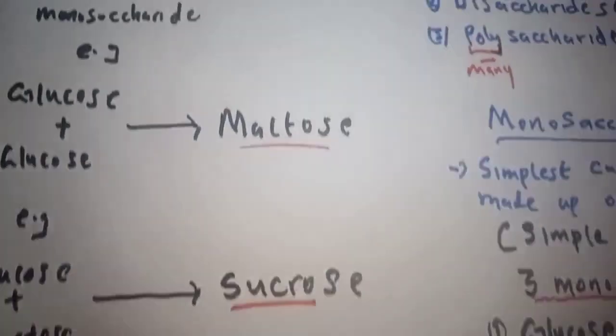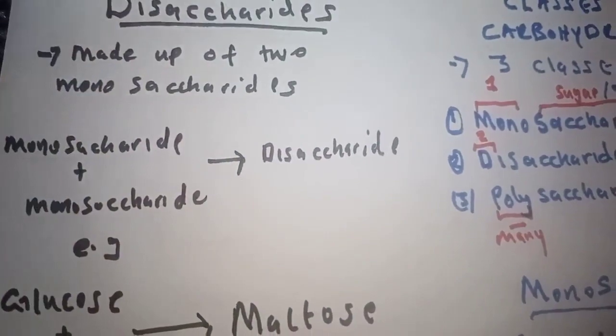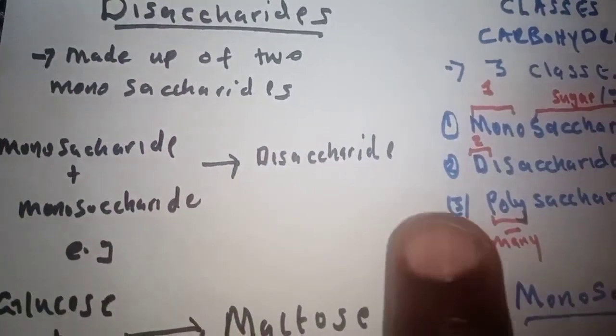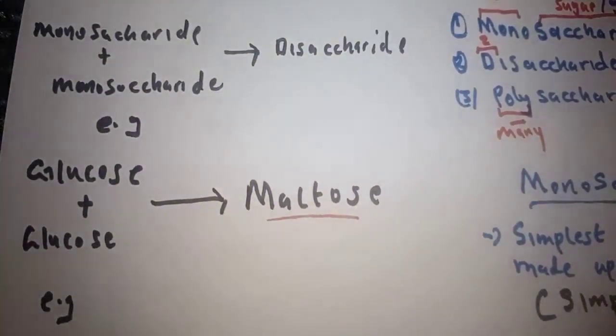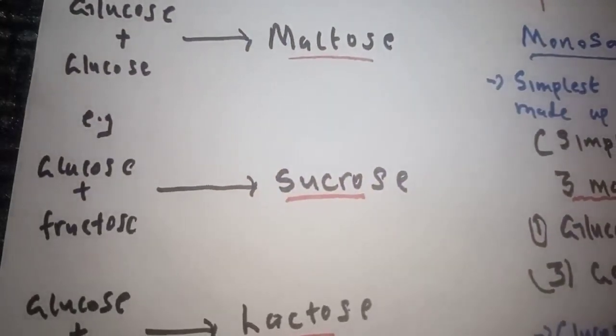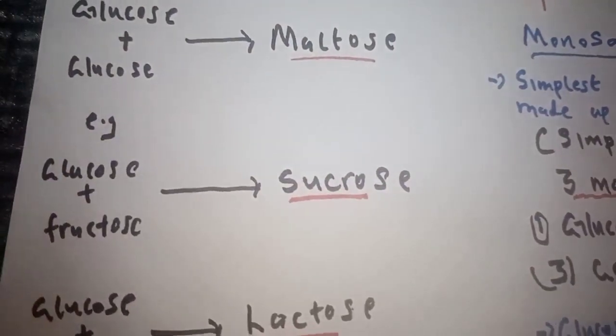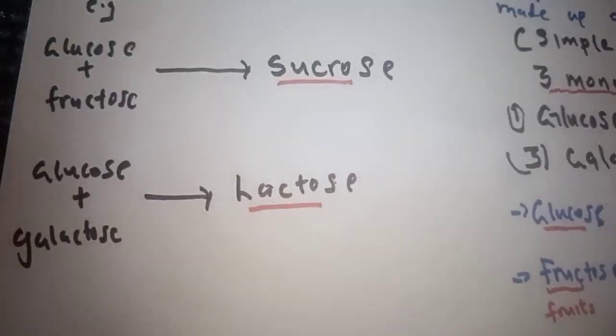Like I said, disaccharides are made up of two monosaccharides. Glucose plus glucose gives maltose. Glucose plus fructose gives sucrose. Glucose plus galactose gives lactose.